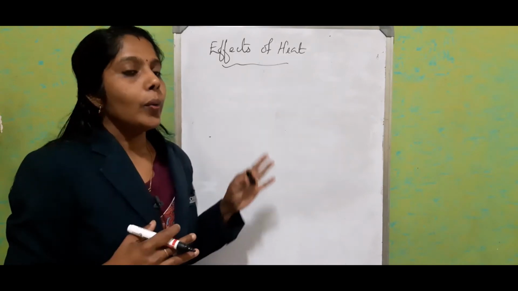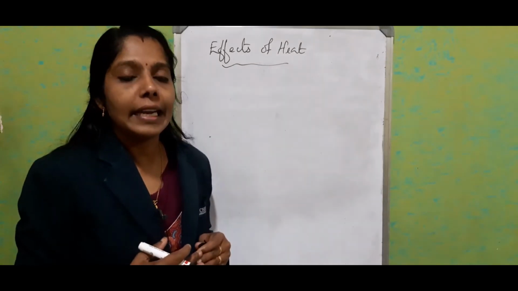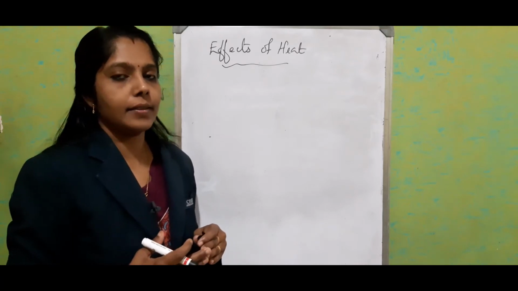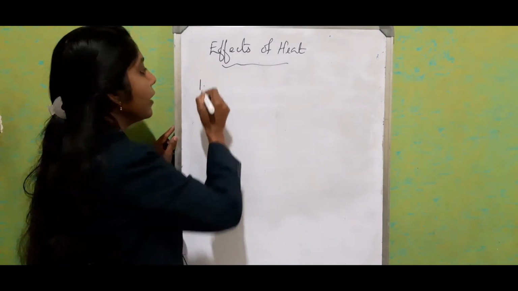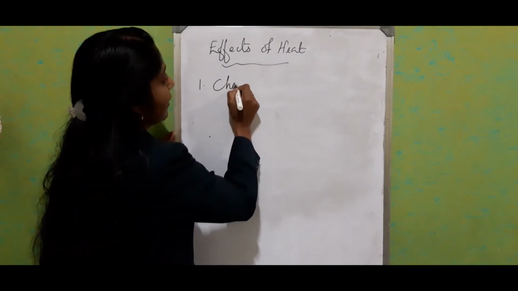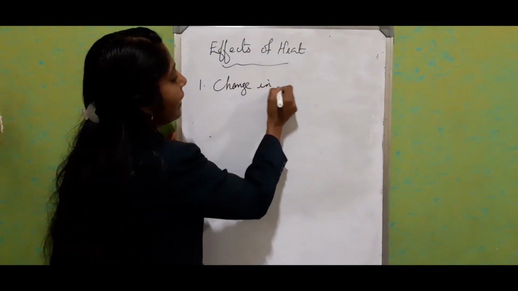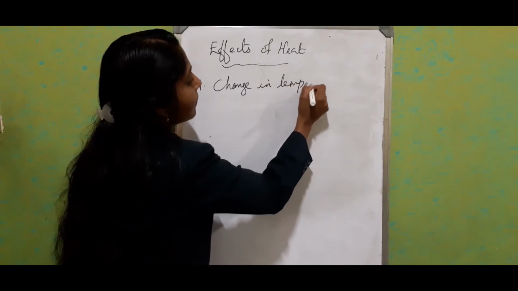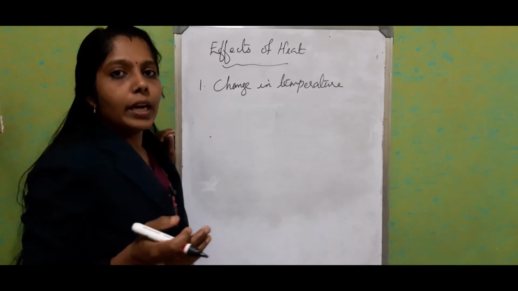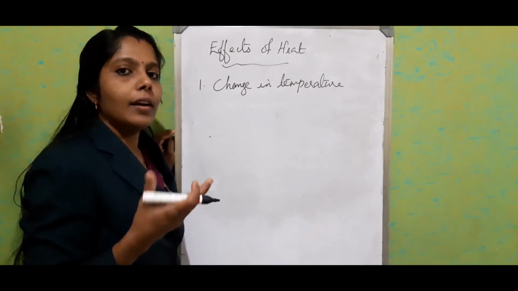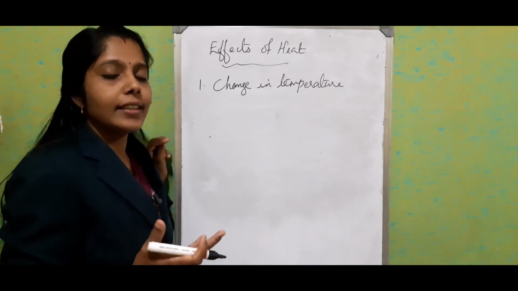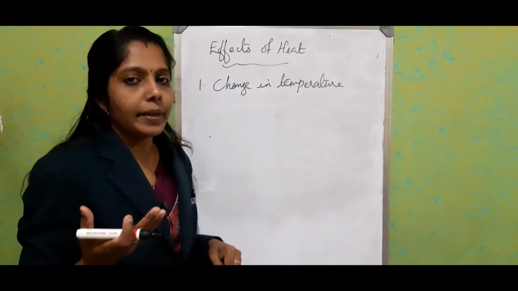We'll see the effects of heat, the ways it affects a particular substance. First one, change in temperature of the substance. We know that as the molecules move faster, the average kinetic energy increases, so it increases the temperature.